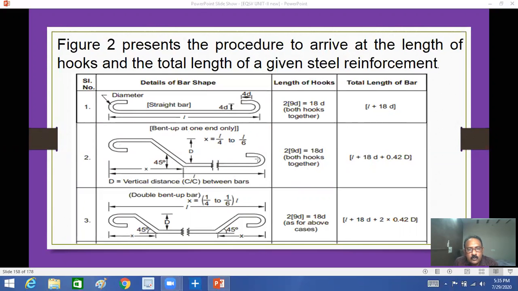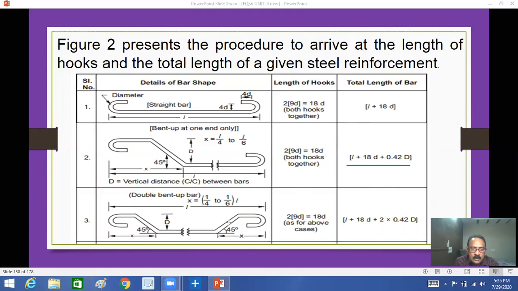So two sides are hooks there, as we discussed here, this one, this one. This is same as 18D, but we have to add, as discussed previously, 0.4D. So total length of your bar is L plus 18D plus 0.4D. So this is one side.